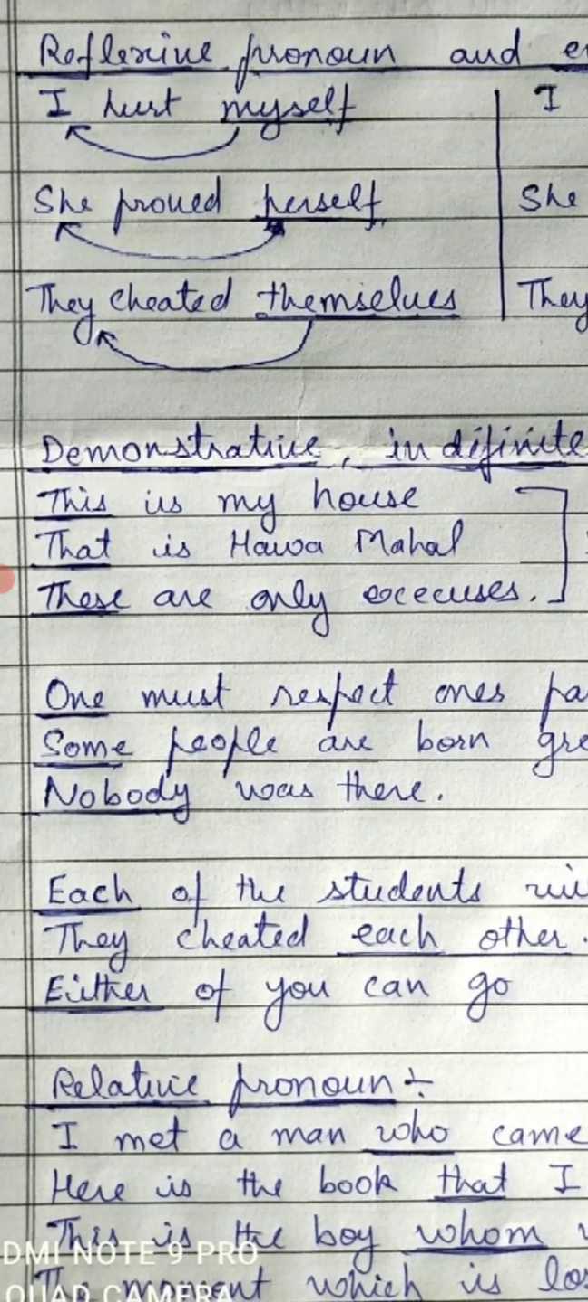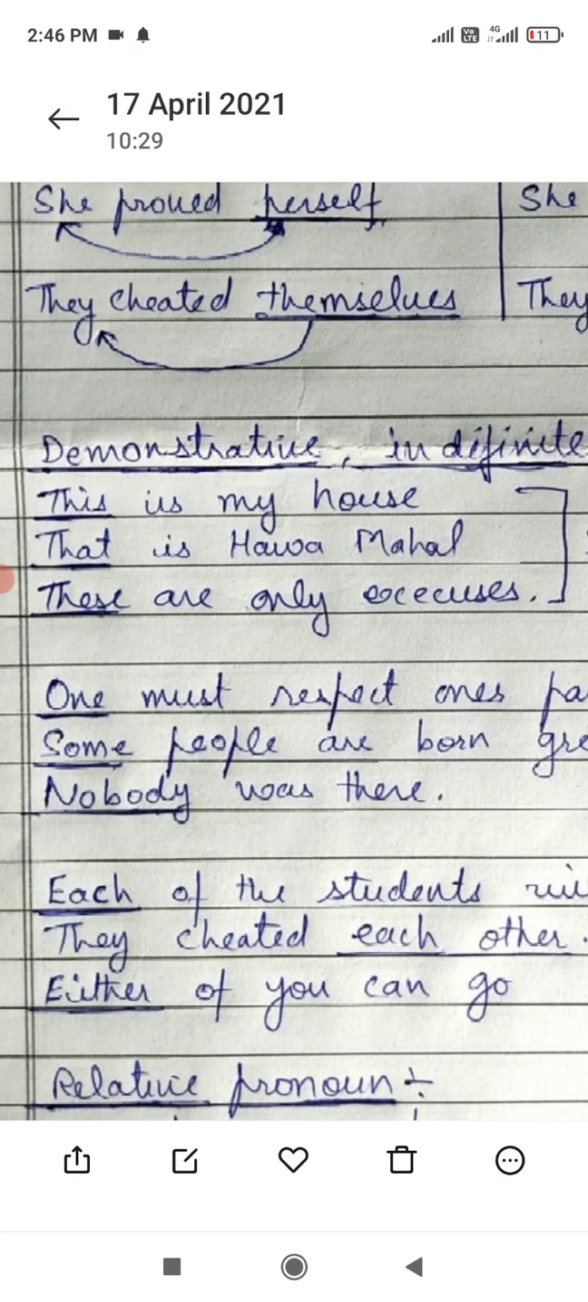Now, this word one can be used for anyone. It is not certain and definite here. So, this is an indefinite pronoun. Some people are born great. Now, who are these some people? This phrase can be used for any person, any people. So, some is an example of an indefinite pronoun.